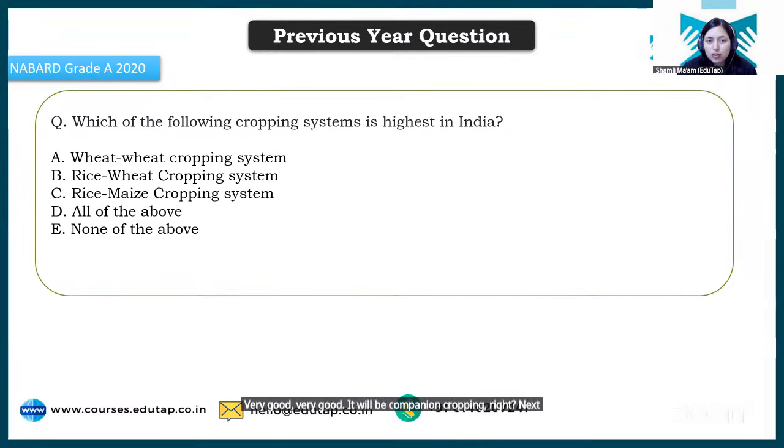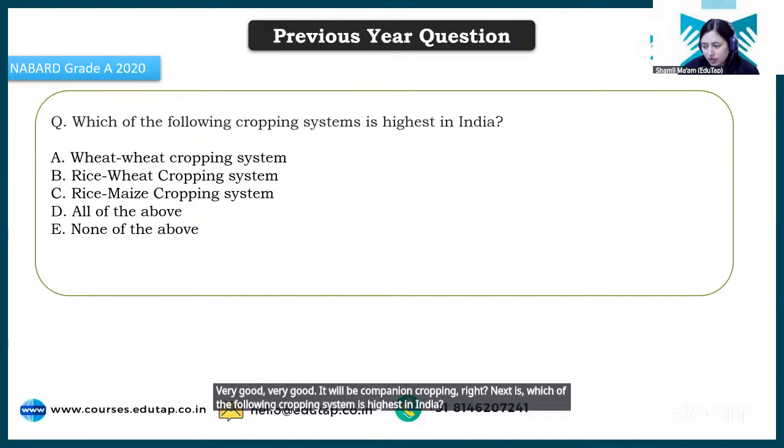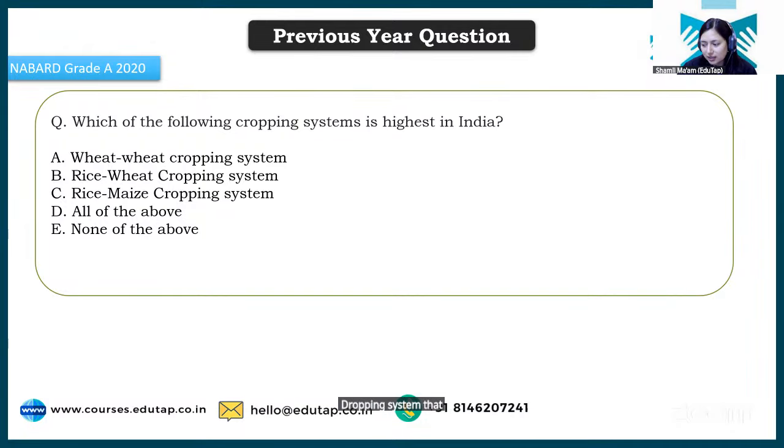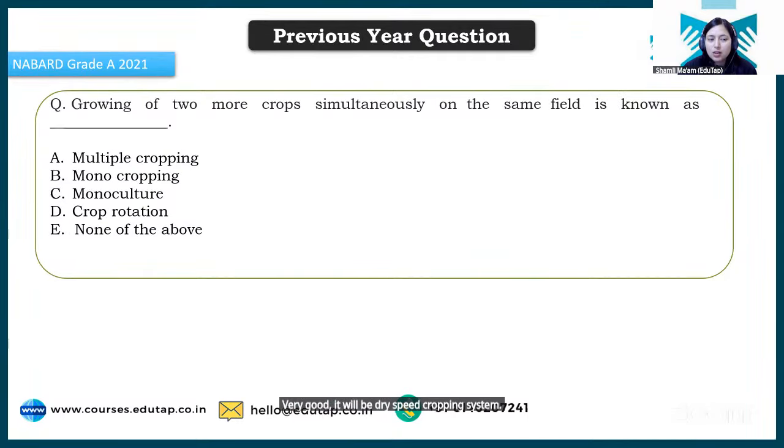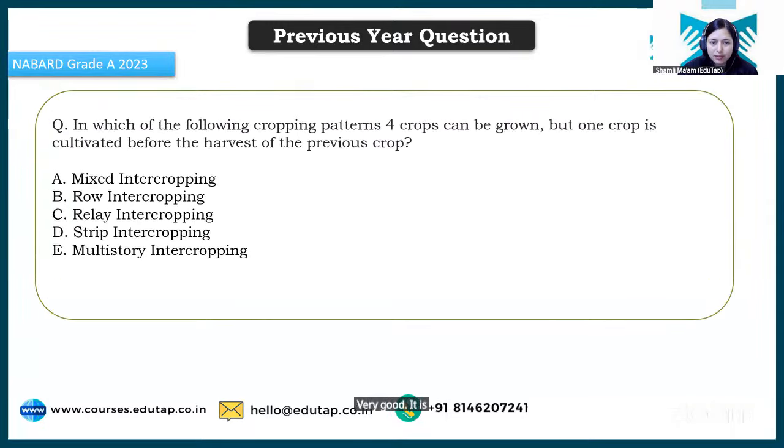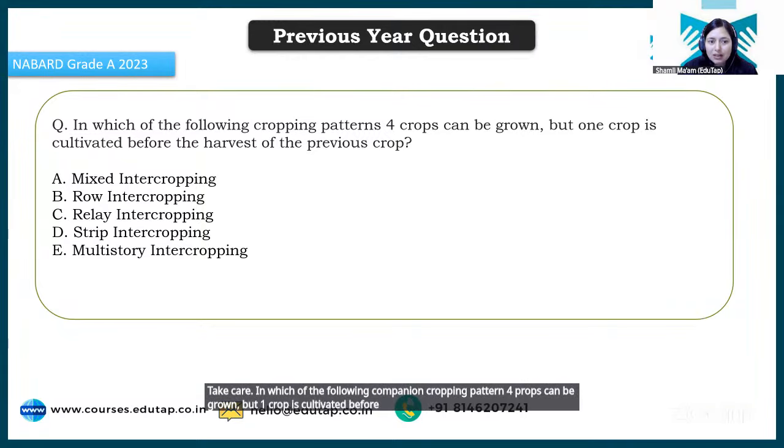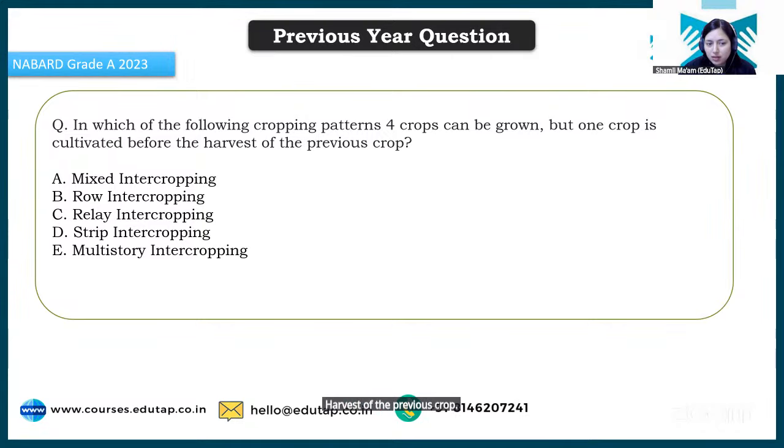Next is which of the following cropping system is highest in India? Cropping system that is followed highest in India. Very good. It will be rice wheat cropping system. Growing 2 or more crops simultaneously on same field is known as. Very good. It is multiple cropping. Okay. In which of the following companion cropping pattern 4 crops can be grown, but 1 crop is cultivated before harvest of the previous crop? Okay. It will be relay intercropping.